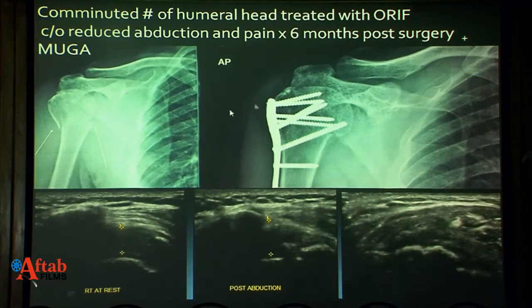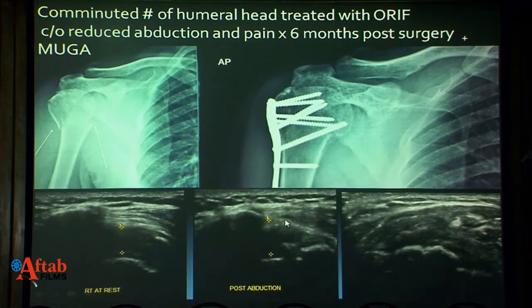This patient was working at a construction site, and he had a comminuted fracture of the humeral head, which was treated with open reduction and internal fixation. He complained of reduced abduction and pain for the last 6 months, and they had planned manipulation under general anesthesia, which could have been disastrous in this situation.